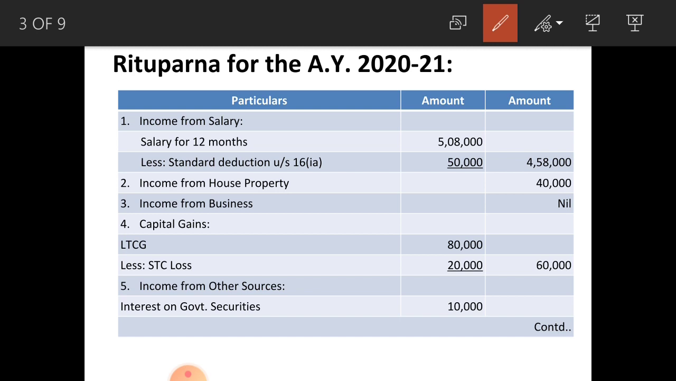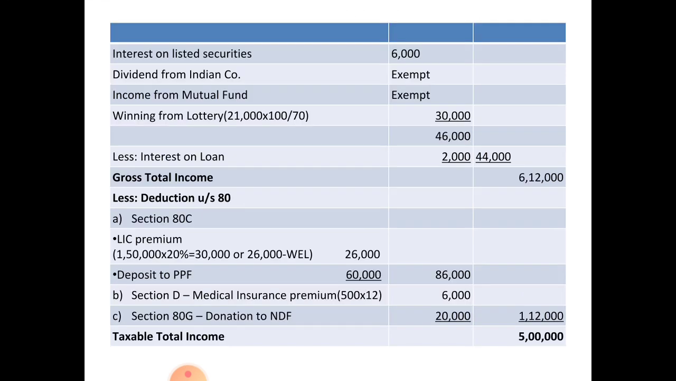Next, the fifth head is income from other sources. Under that, interest on government securities 10,000. Next, interest on listed securities 6,000. Next, both dividend from Indian company and income from mutual fund are exempted from tax under the head income from other sources. Please note down this point. Dividend from Indian company and income from mutual fund both are exempted.